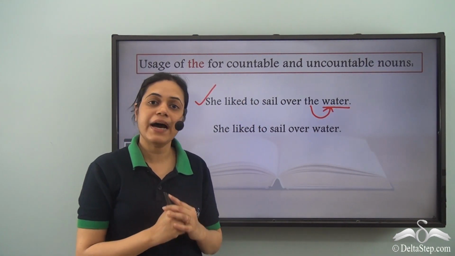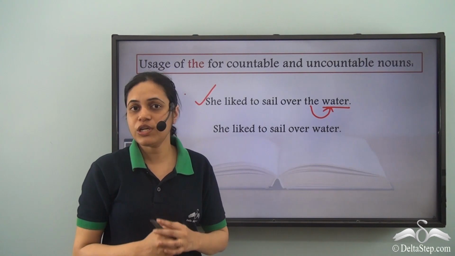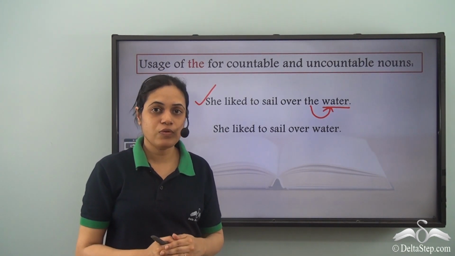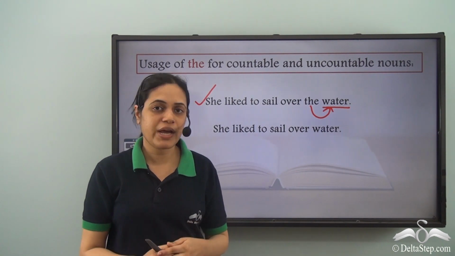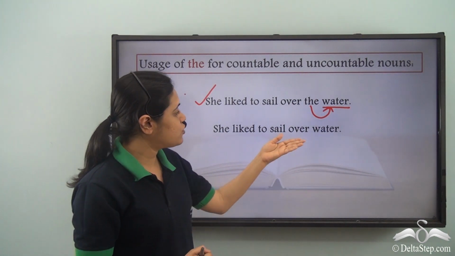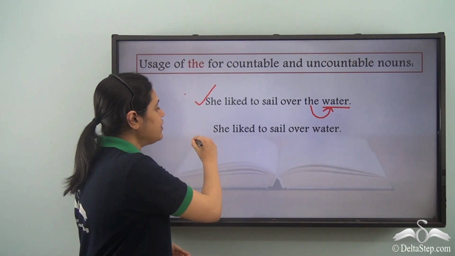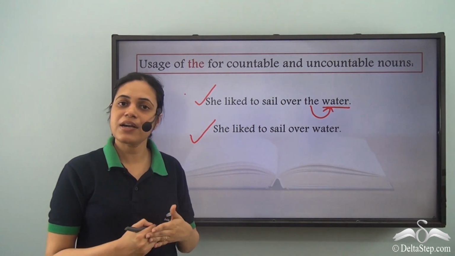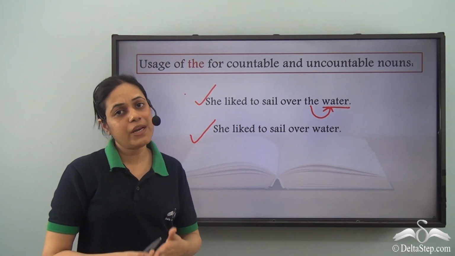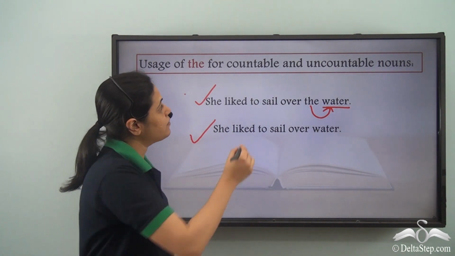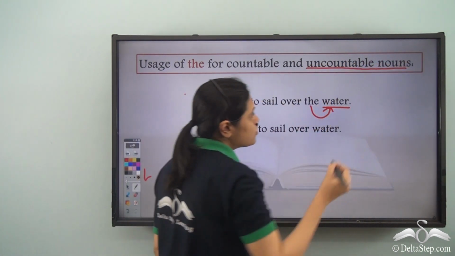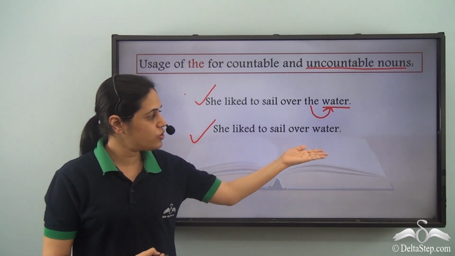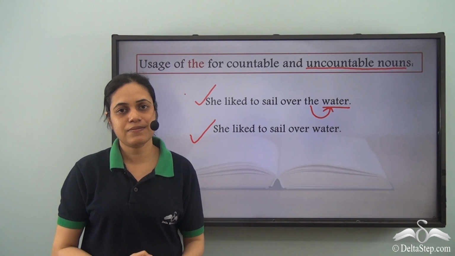But water is an uncountable noun. I cannot count water. So before uncountable nouns, I can choose not to write the. So she liked to sail over water. Even this is a correct sentence. So both these sentences are correct. I may or may not write the. So when it comes to uncountable nouns, we may or may not write the. Even if you don't write the, it is correct.